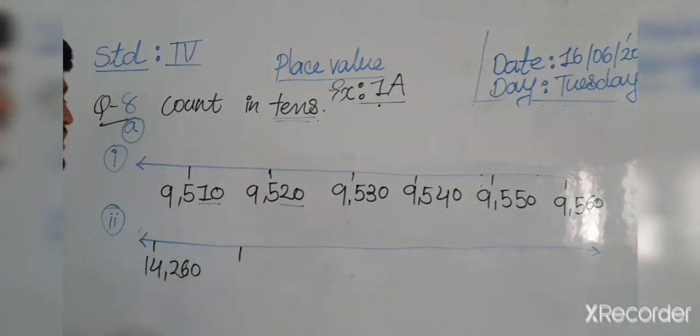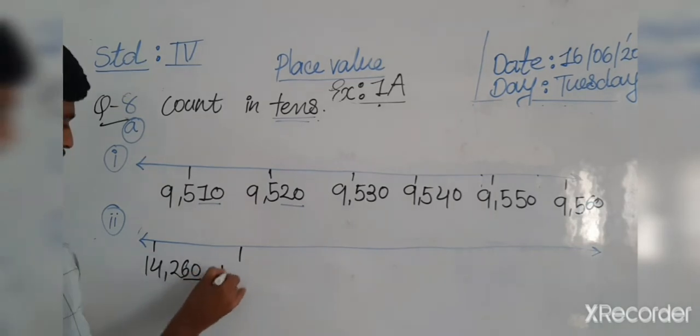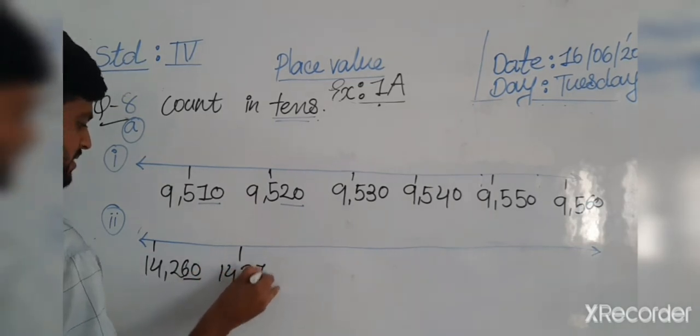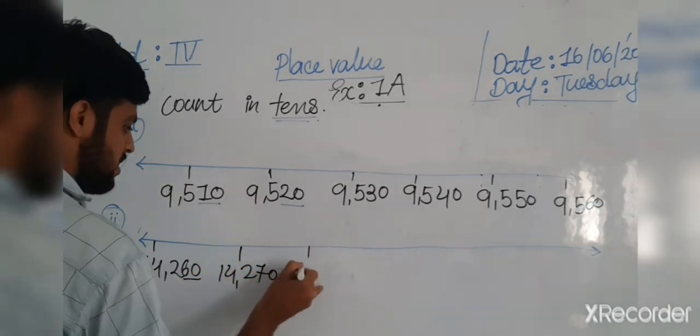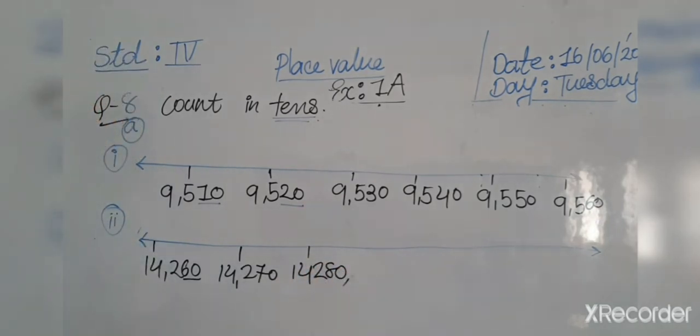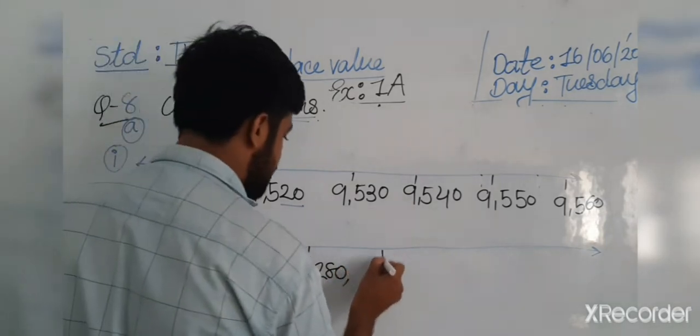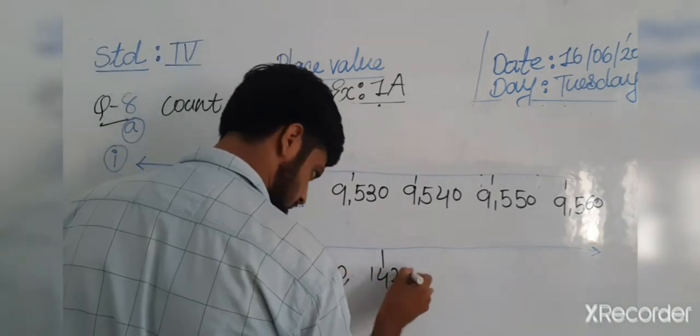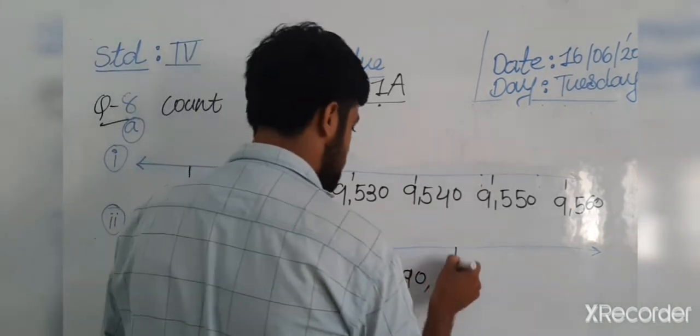Okay, then which number comes after? Only the tens are changing here. So 14,217, 14,218. Then which number comes after? 14,219.